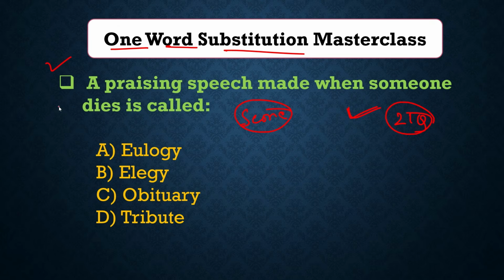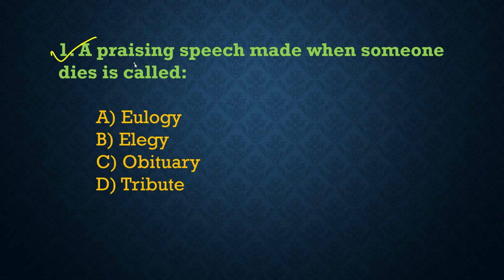So without further delay, let's begin today's class. Look at the first one. A praising speech made when someone dies is called. So what is the correct one word substitution? Look here, the correct answer is option A, and that is eulogy.